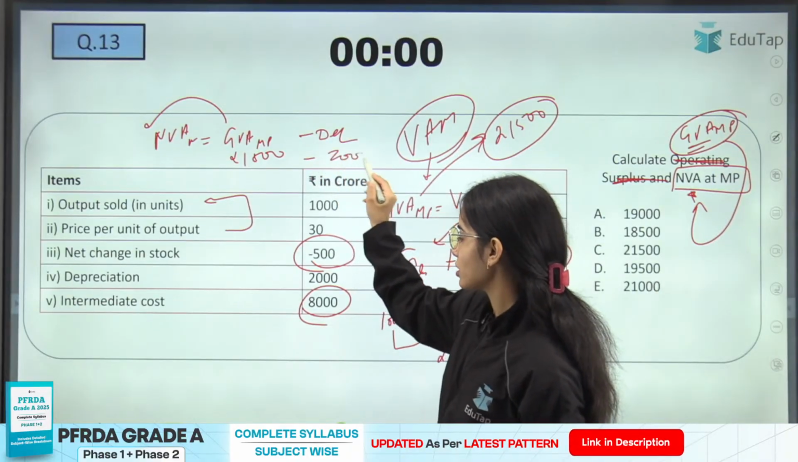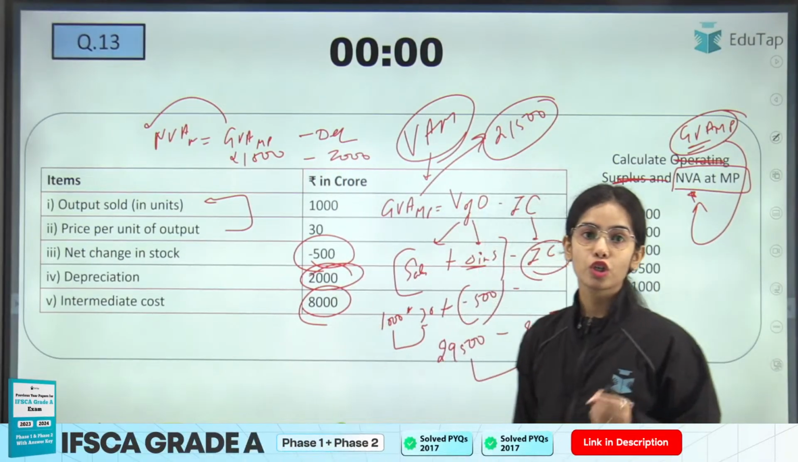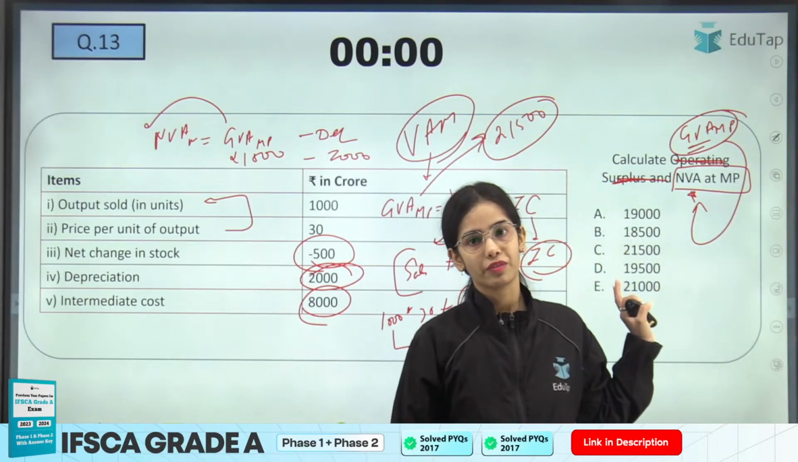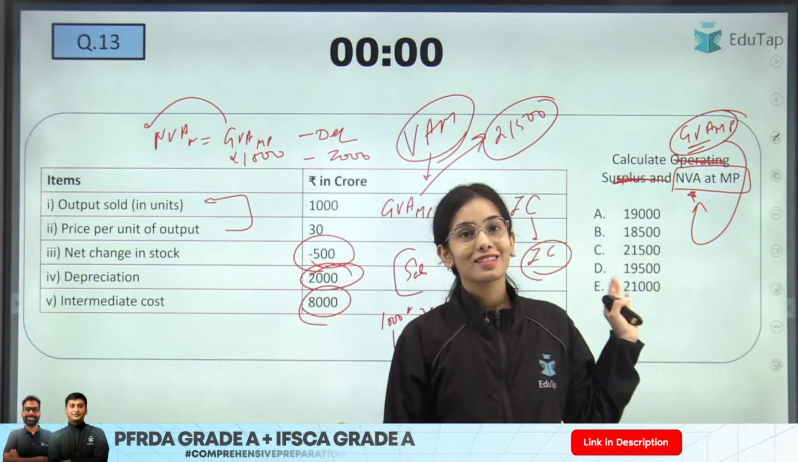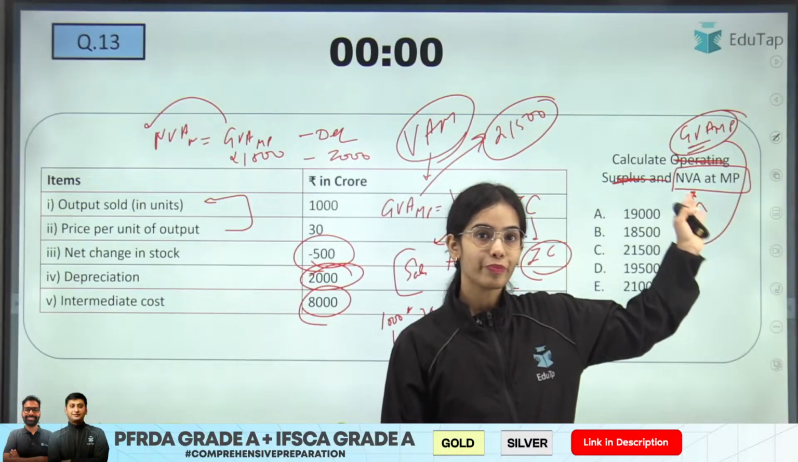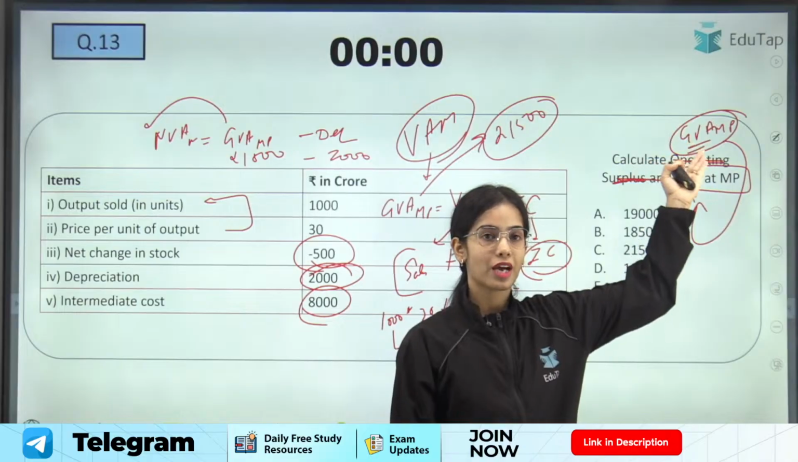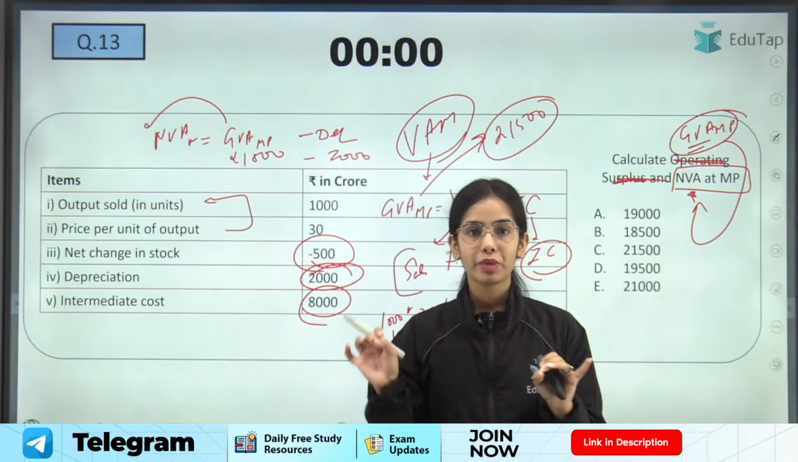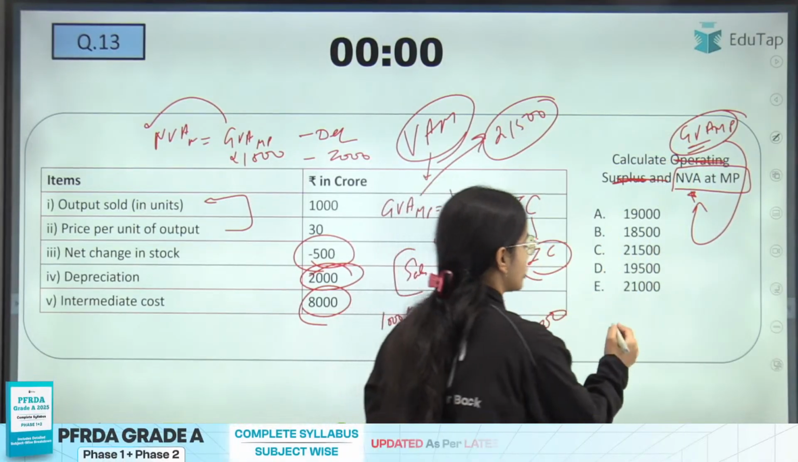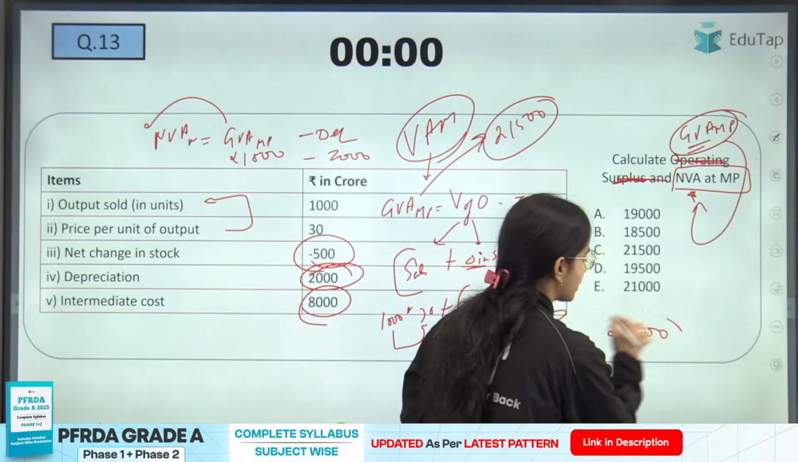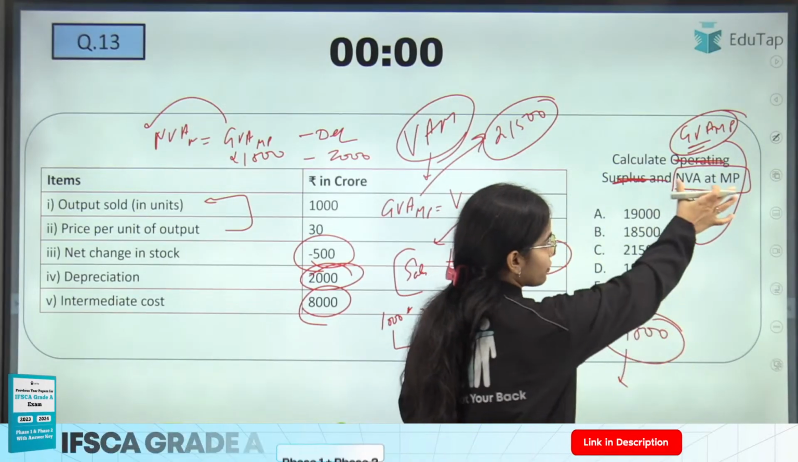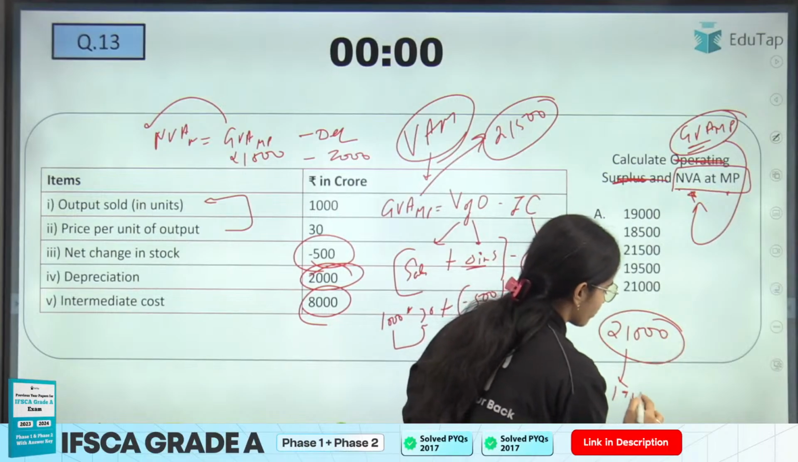So deduct the 2,000, that is the depreciation. So you will get the answer 19,500. You have to calculate NVA at MP, okay? So to calculate NVA at MP, you first need the GVA at MP. GVA at MP is 21,500, and from that, when you calculate NVA at MP, that is 19,500.